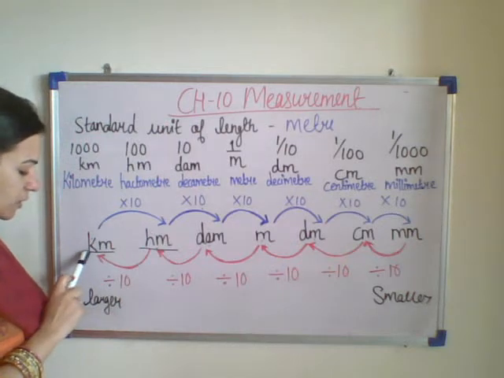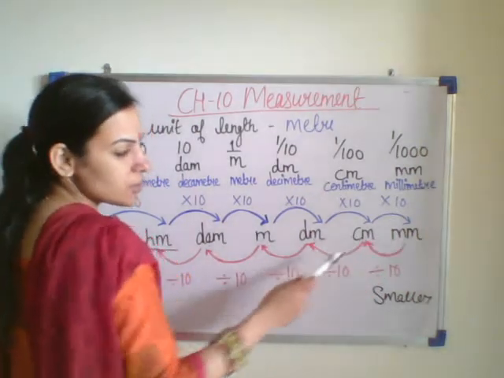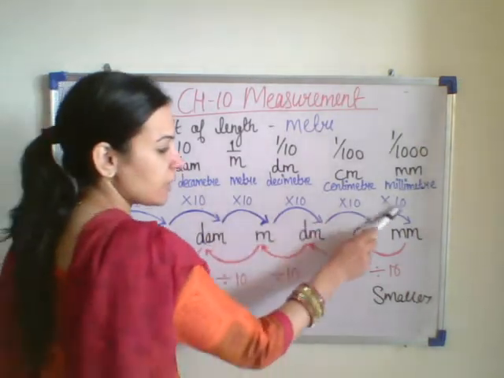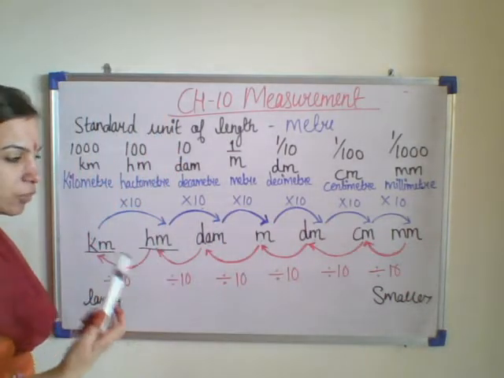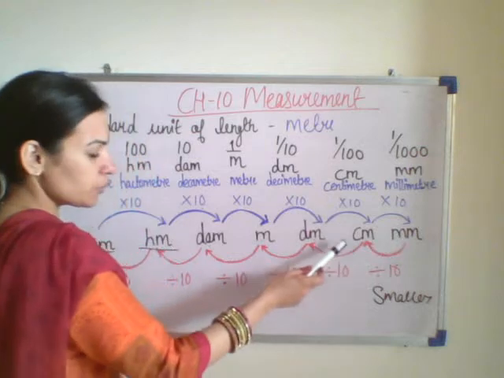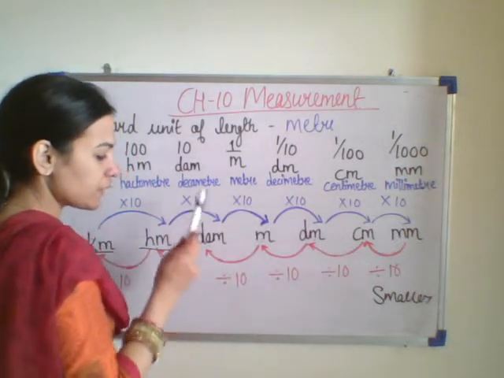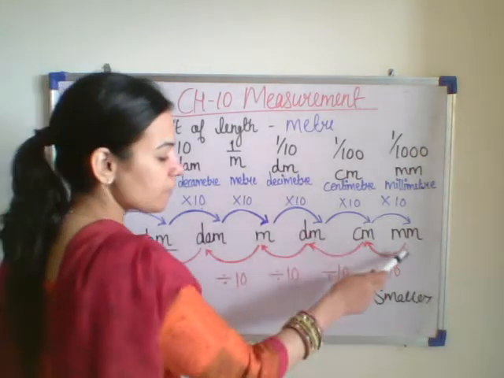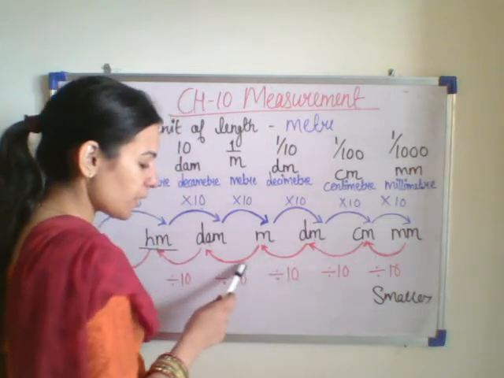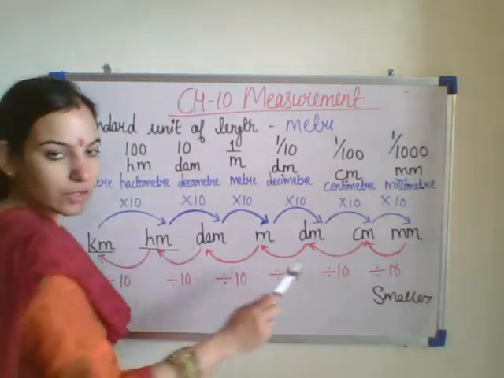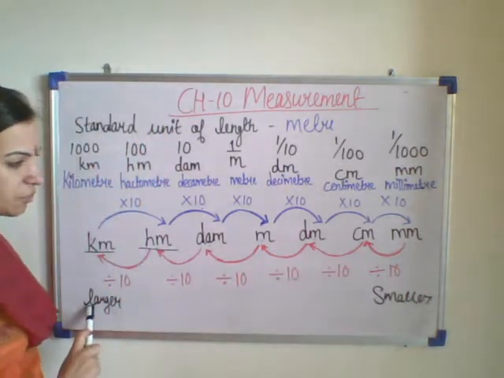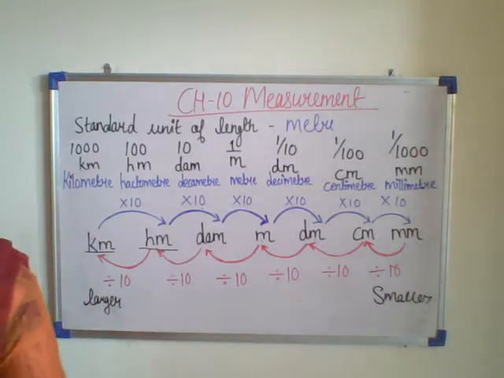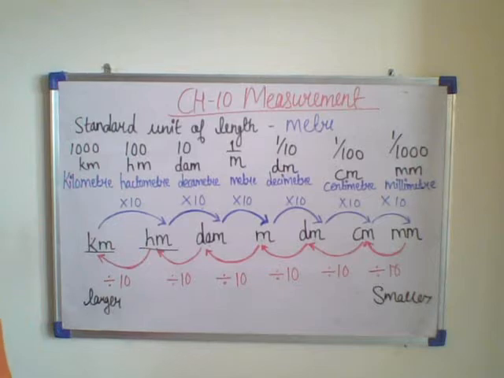So kilometer is the larger quantity and millimeter is the smaller quantity. How will I convert it into another quantity? By multiplying again and again by 10. If I want to convert millimeter into centimeter, decimeter, meter, decameter, hectometer or kilometer, what will I be doing? I will be dividing again and again by 10. In order to convert the smaller quantity into the larger quantity, we have to divide the number. Now let us do a few problems so that you will be able to understand that.